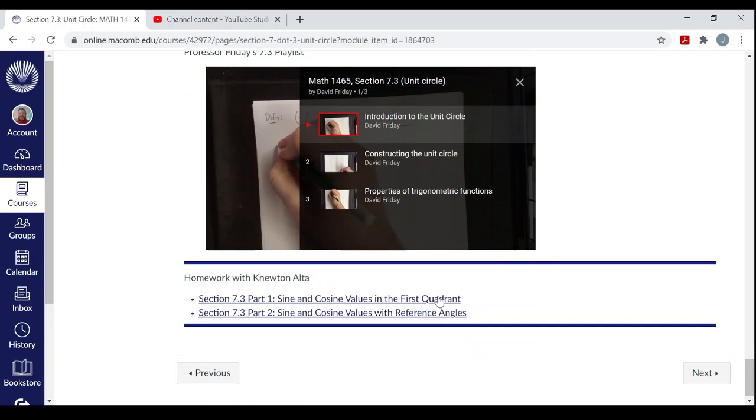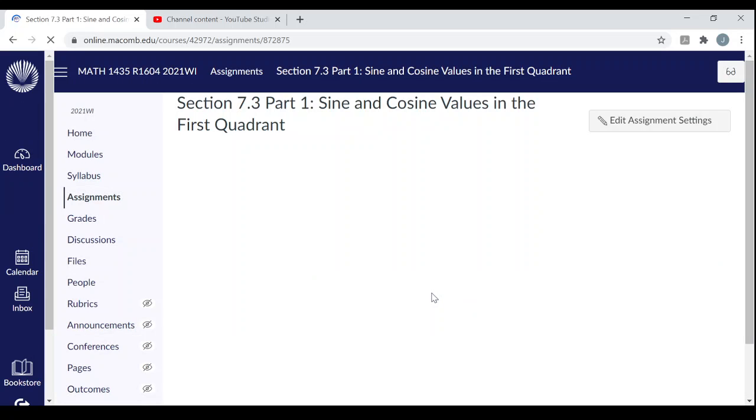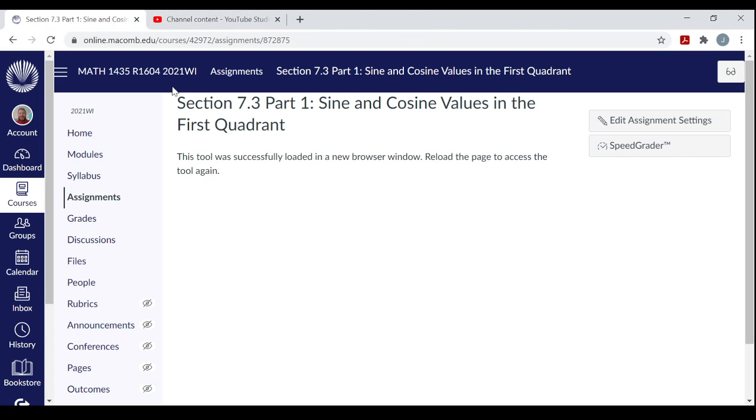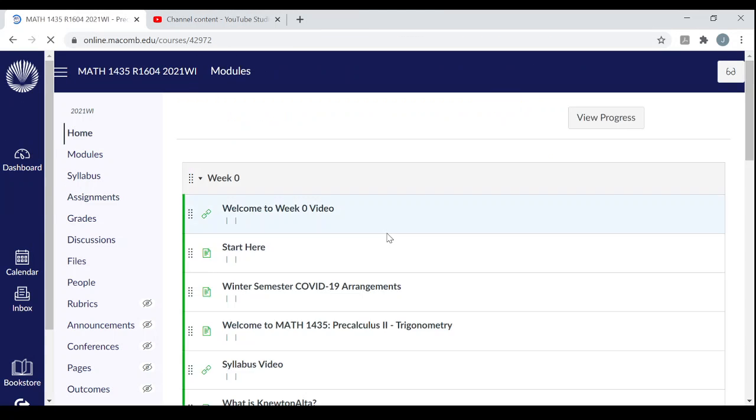And then beneath that you have the links to the Newton Alta homework, right? The assignments. So just click on one of them. Now there's part 1 and part 2. Don't forget to do both of them. And you're going to have to open it up in a new window and all that. Okay, so that's how that works. And again, you're probably used to that by now, right? We're 3 weeks in.